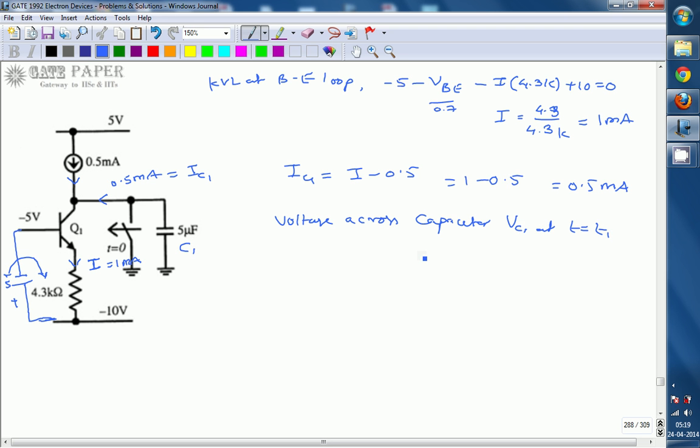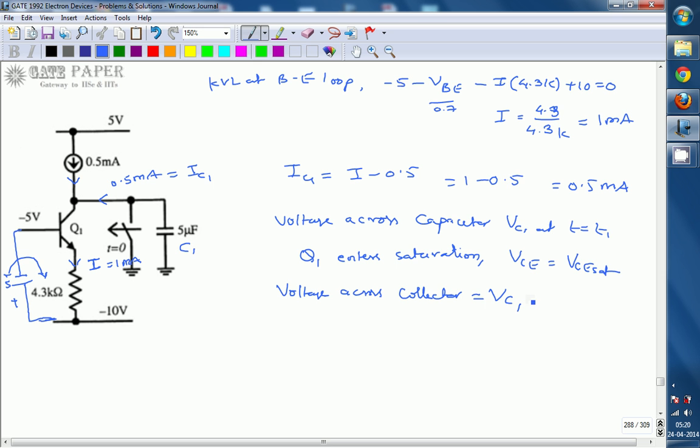What can you expect? At t is equal to T1, the transistor Q1 enters into saturation. Just now you have seen that at t is equal to T1, Q1 enters the saturation region, so its VCE can now be assumed as VCE saturation. So the voltage at the collector terminal of Q1 is the same as the voltage across capacitor C1.